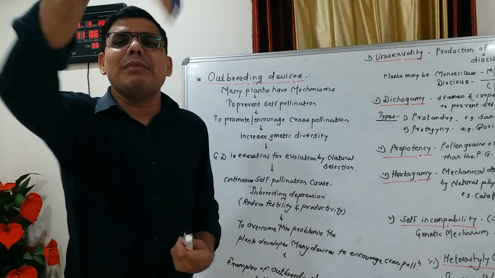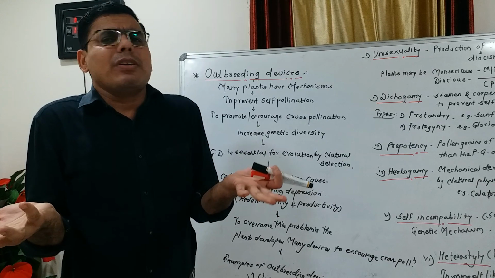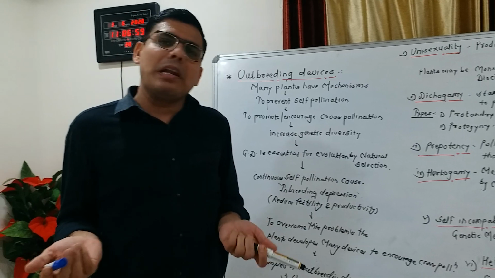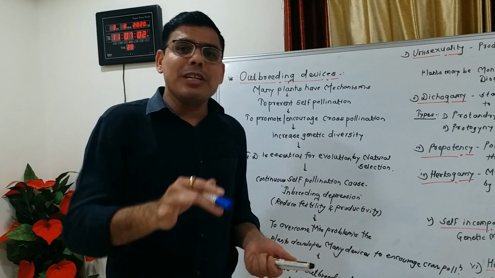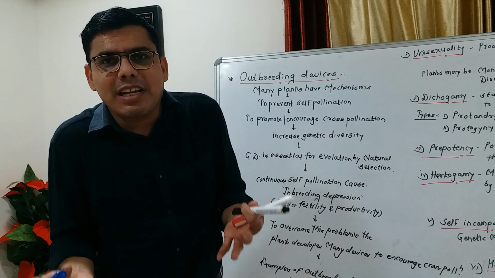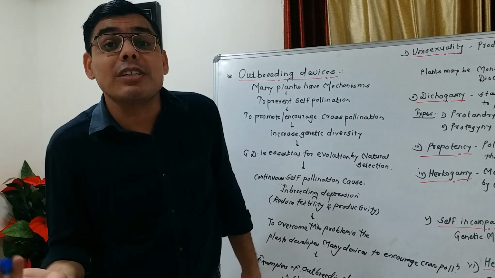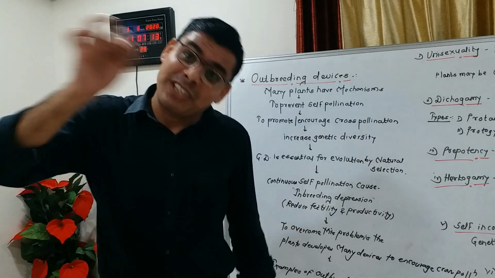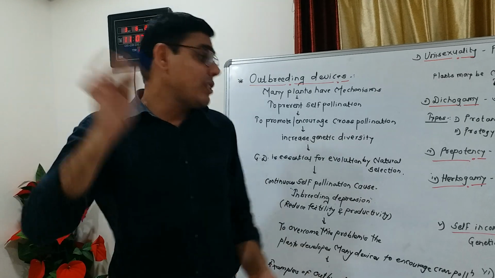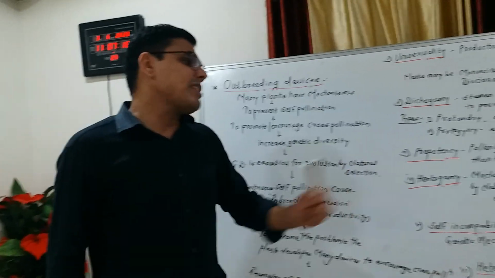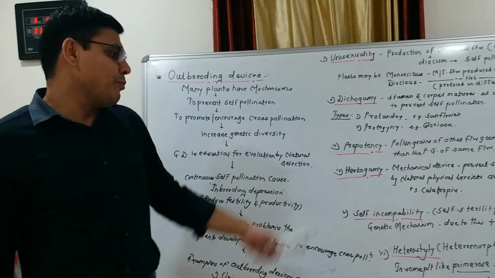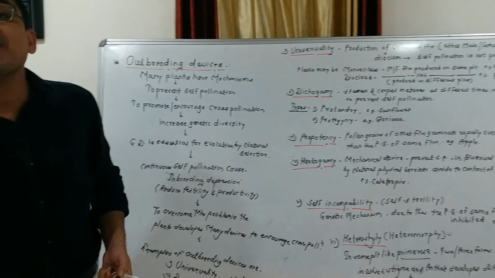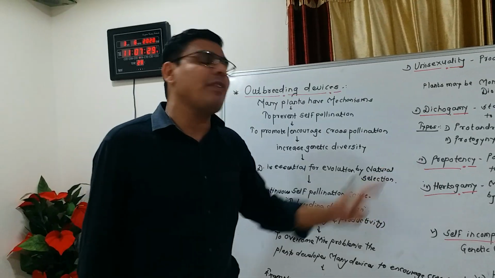So this is called self sterility, because when the pollen grains of the same flower do not germinate on the stigma, reproduction does not occur, because the next process is fertilization. After pollination, fertilization takes place, and when the pollen grains do not germinate, fertilization does not take place, which means infertility. Infertility means sterility. And the last example, self incompatibility का example है tobacco or tea. It is the example of self incompatibility.